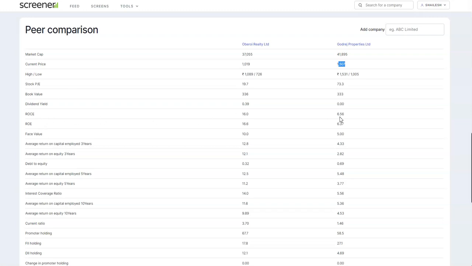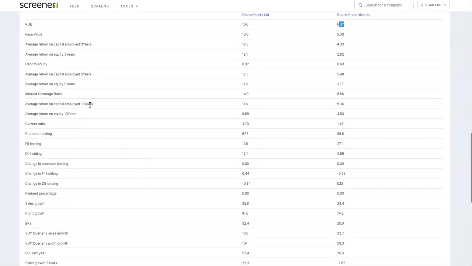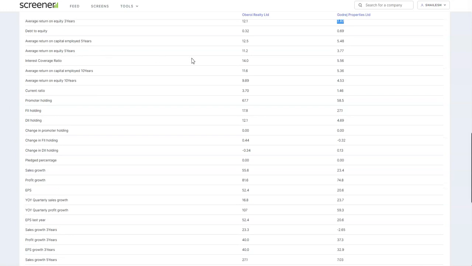And if we look into the ROCE, it is 6.56, so Godrej Properties is lagging behind Oberoi Realty in ROCE, return on capital employed. And if we look into the ROE, it is still lagging. The average return on equity for 3 years, it is lagging. The average return on equity for 5 years, it is lagging. So Oberoi Realty is outperforming Godrej Properties in all aspects.